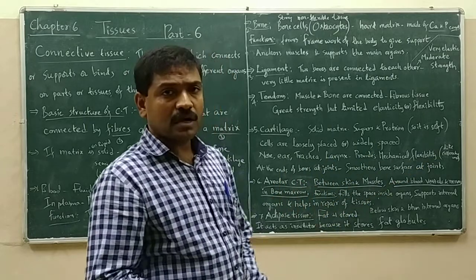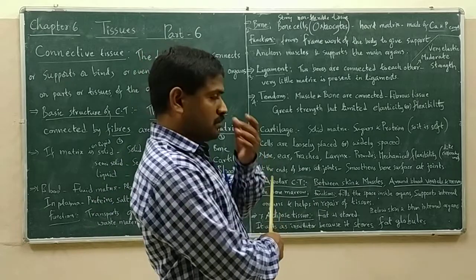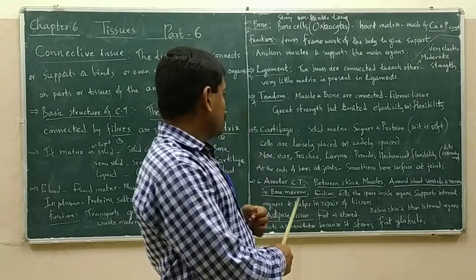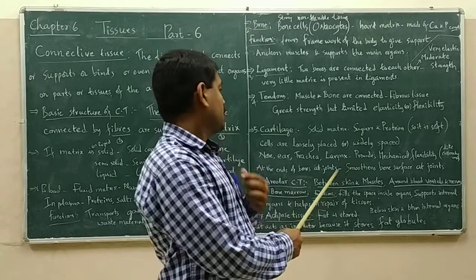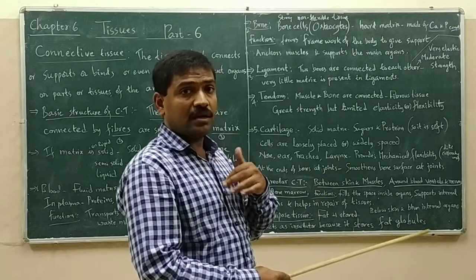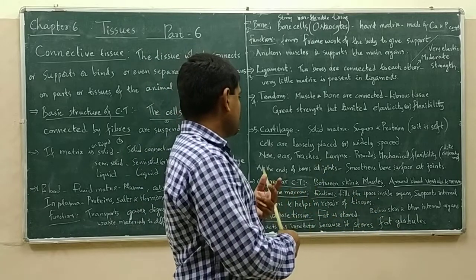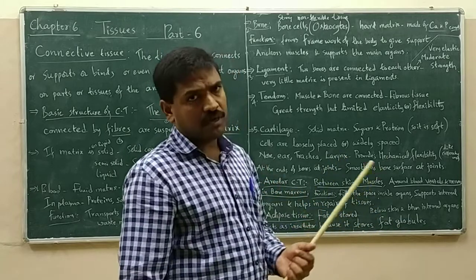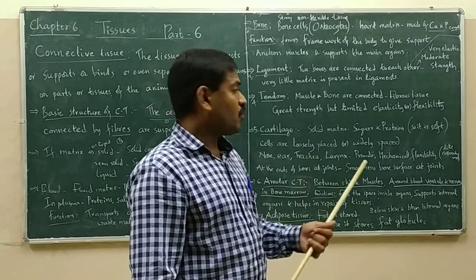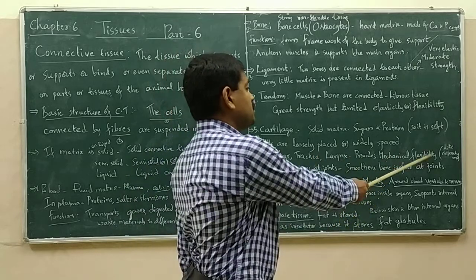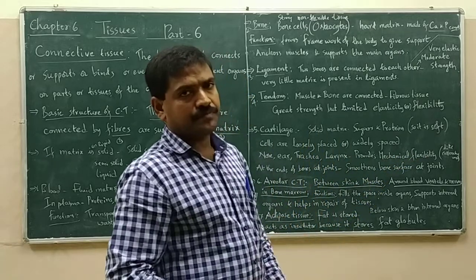In which places is cartilage present? In the nose, in the ear, the trachea, right? The larynx. Inside the trachea, there is another part, the sound box, which is also called larynx. In all these parts, what does it provide? Cartilage provides mechanical flexibility to all these parts.